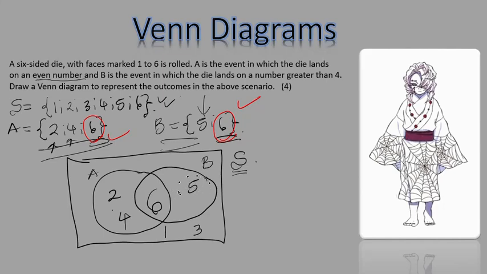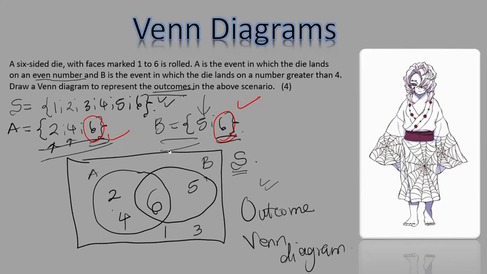Now, what you see here is a Venn diagram, and this Venn diagram, we call it an outcome Venn diagram. We have 3 types of Venn diagram, and this is just an outcome Venn diagram. How would you know that they want you to give them an outcome diagram? There will be keywords in the question that request you to do that. So in this situation, our keyword was: give us a Venn diagram that represents the outcomes in the above scenario. Now, what other Venn diagrams are there?